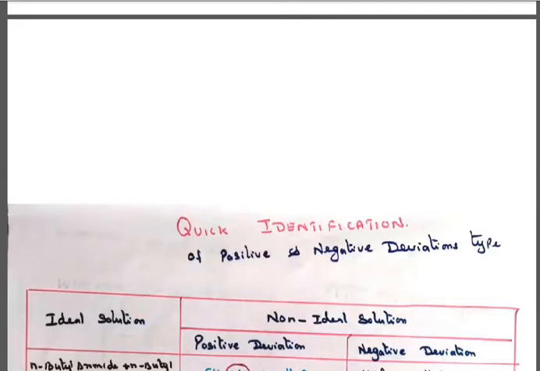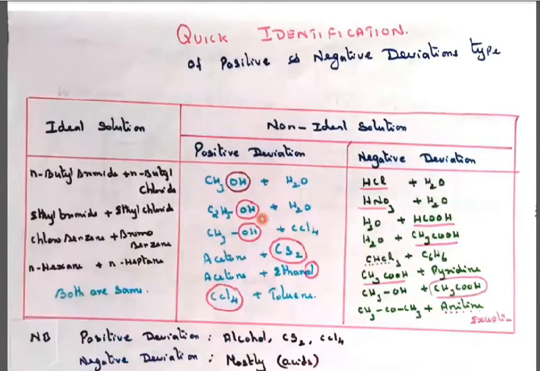Quick identification, please learn this table by heart. Ideal solution and non-ideal solution. Ideal solutions are n-butyl bromide and butyl chloride, ethyl bromide plus ethyl chloride, chlorobenzene plus bromobenzene, n-hexane plus n-heptane. Both are the same for an ideal solution. In case of non-ideal solution, there is positive deviation and negative deviation.